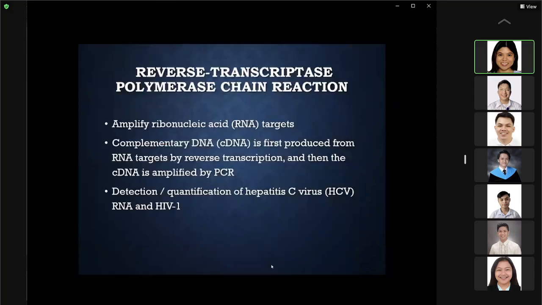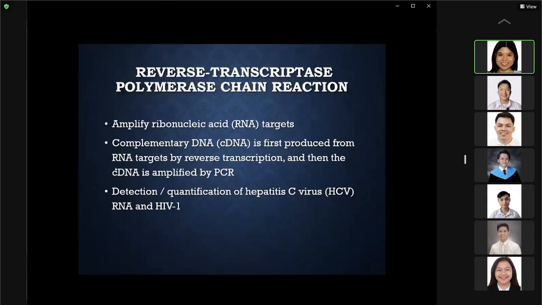Another method is called the reverse transcriptase polymerase chain reaction, wherein the amplified nucleic acid targets are ribonucleic acid. So this involves formation of complementary DNA copies from your target RNA using reverse transcription.